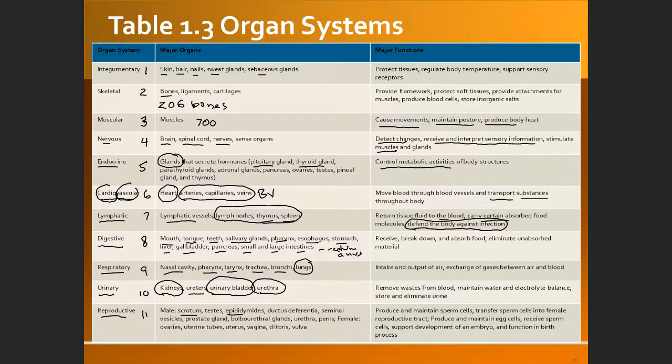And then the female reproductive organs will be like ovary, right? Uterine tube, uterus, vagina, clitoris, vulva, and so on. And what is the function of these two different reproductive organs? It is for producing the new individual, which is babies, or human. So this is the main function of the reproductive system. So these are all the 11 systems in the human body.